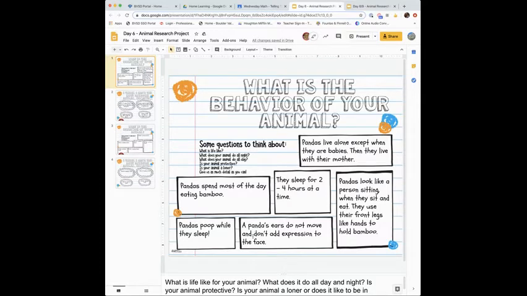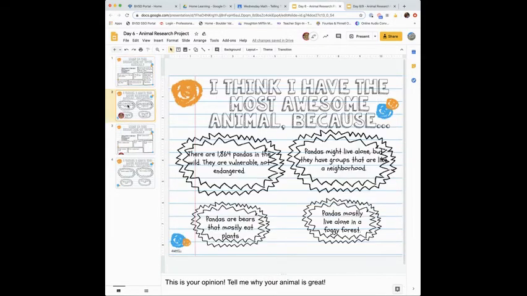Pandas' ears do not move and don't add expression to their face. That's kind of interesting. Like, lots of things on my face move around to add expression. I didn't really ever think about whether or not pandas have expressions, though. I'll consider it. Pandas look like a person sitting when they sit and eat. They use their front legs like hands to hold bamboo. Actually, that's pretty interesting. All right, what else do I have? On the next slide, these are the reasons I think I have the most awesome animal.